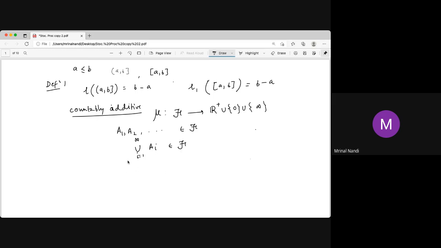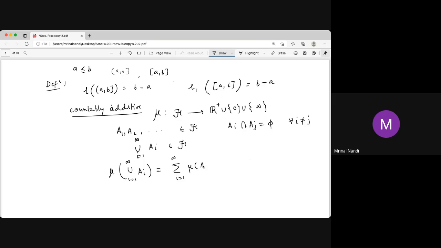And now, what is the definition? Sorry, there is one more thing: AI and AJ are disjoint, so AI intersection AJ is phi for all I not equal to J. Then the measure of the union is, by definition, the sum over I equal to 1 to n.